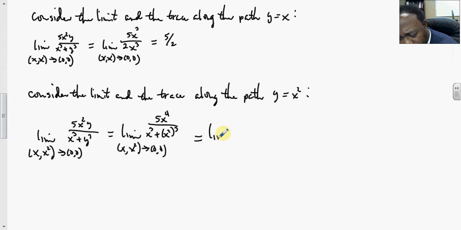So this is the limit as x comma x squared gets close to the origin. Up top we have 5x to the fourth. Downstairs we have x cubed plus x to the sixth. I'm going to factor out x cubed, so this is 1 plus x to the third.